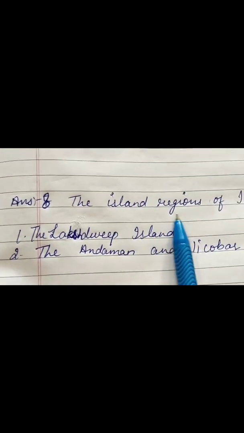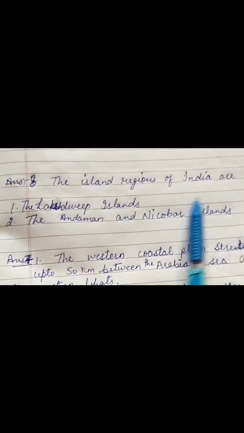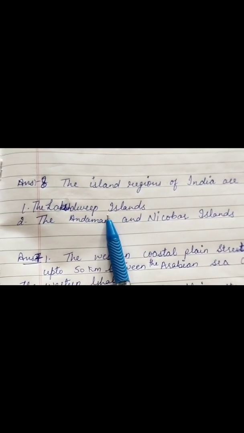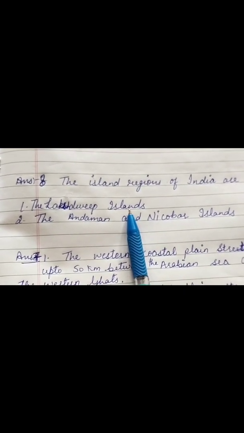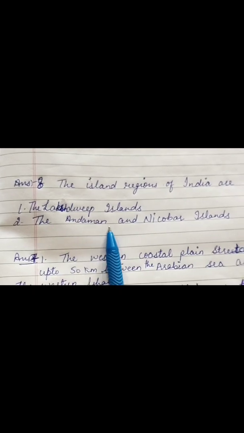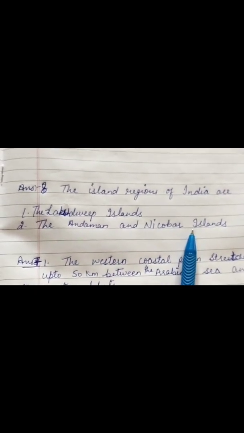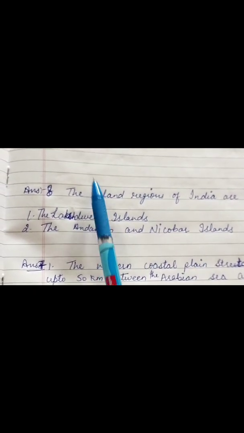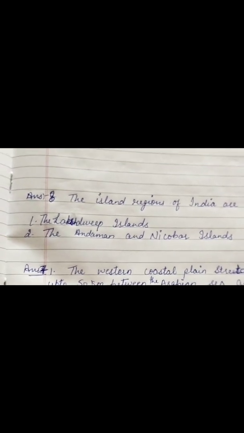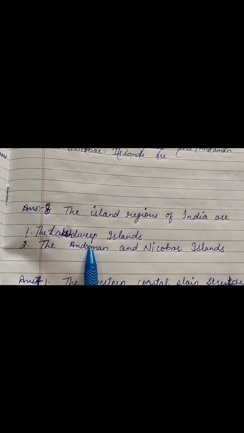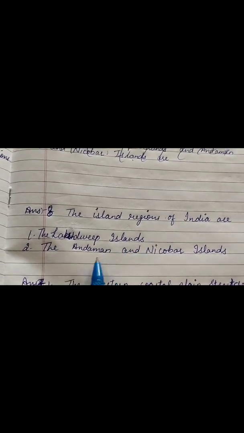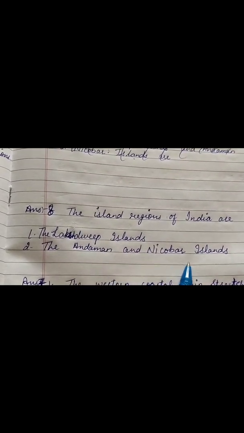Question number 8. Name the island regions which are part of India. So answer number 8 is the island regions of India are Lakshadweep Islands, the Andaman and Nicobar Islands. The island regions of India are the Lakshadweep Islands and Andaman and Nicobar Islands.